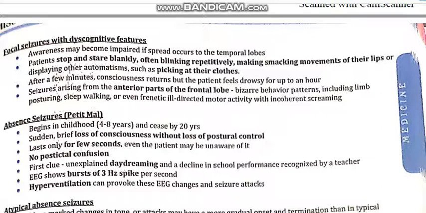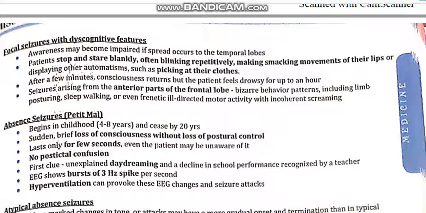Next is the absence seizure. Absence seizure begins in childhood at the age of 4 to 8 years and ceases by 20 years. There is a sudden, brief loss of consciousness without loss of postural control. The patient forgets about mental consciousness. It lasts only for a few seconds, and this is also known as unexplained daydreaming, where the patient is daydreaming and there is no proof of what he or she is saying. Hyperventilation can provoke these EEG changes and seizure attacks.